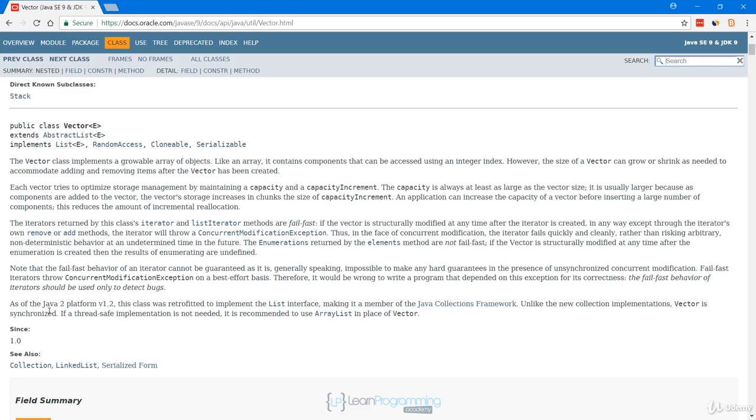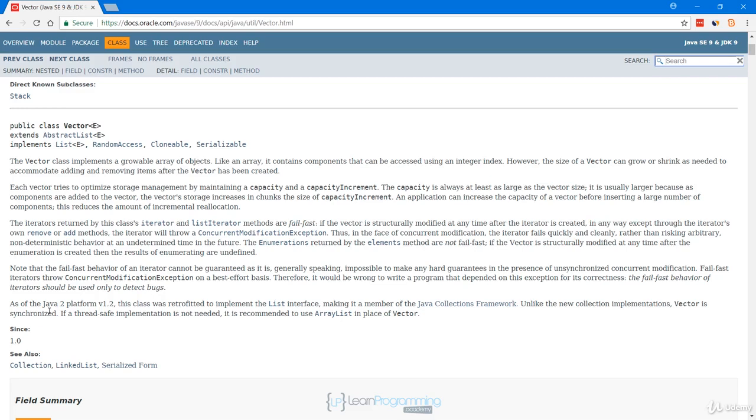Now the reason that ArrayList came along is that synchronization has an overhead involved. So it slows things down. And so when only the vector class was available and vector is synchronized, if you wanted to use a list backed by an array and you wanted to use the class in the JDK, you were pretty much forced to use a synchronized class, even if you didn't need synchronization. And so because of that, ArrayList was eventually added to the JDK so that if you don't need synchronization, you would have a class backed by an array that doesn't have the overhead involved with synchronization. And so that's why ArrayList came along.